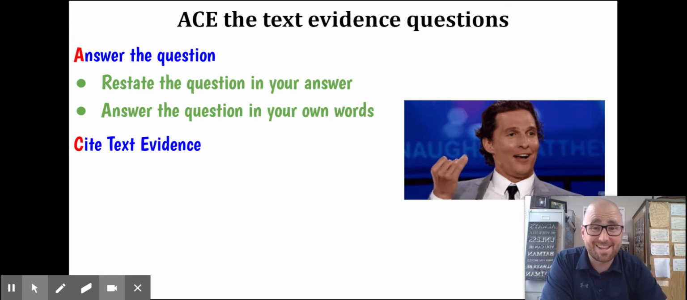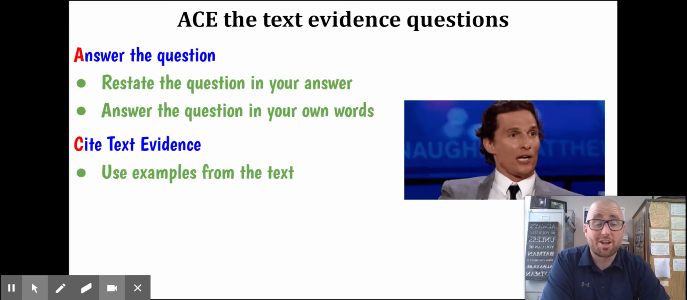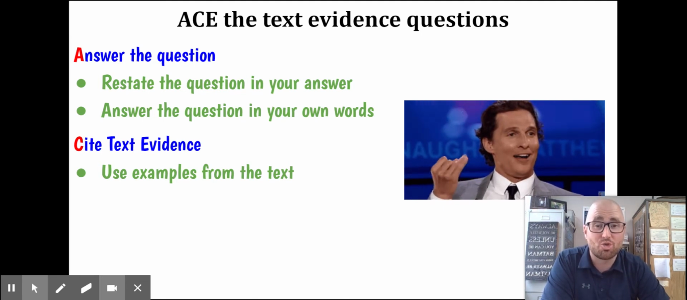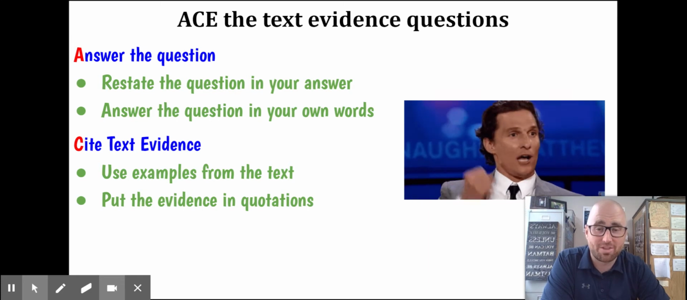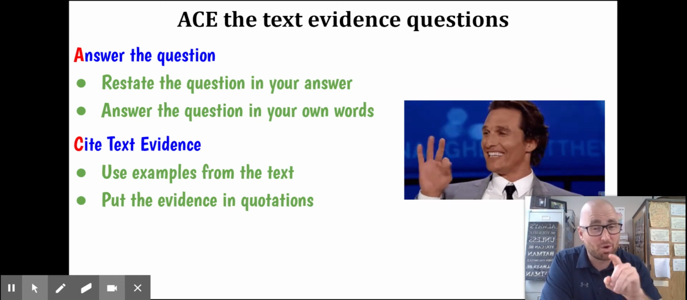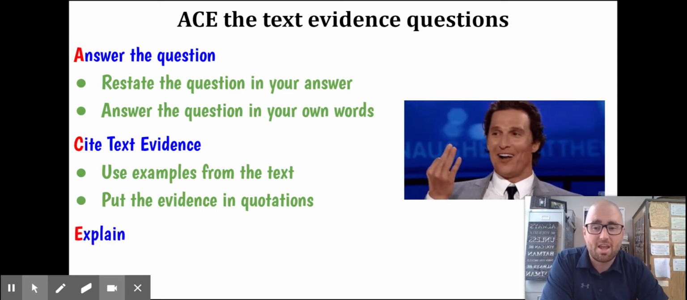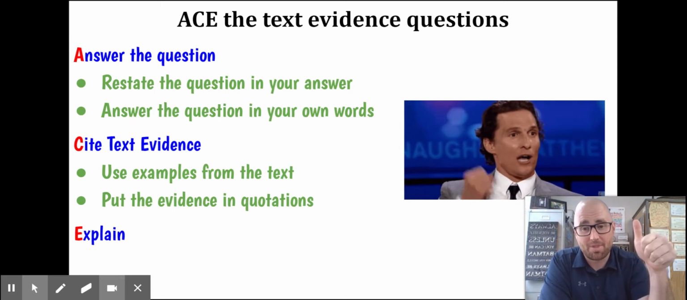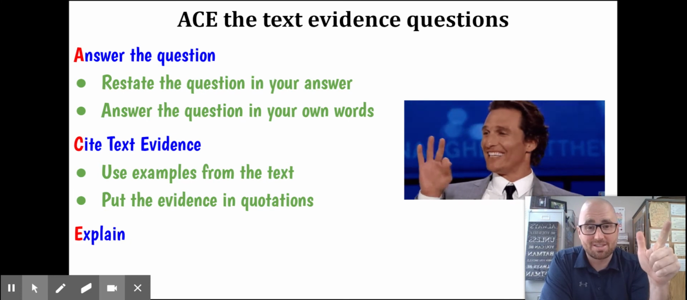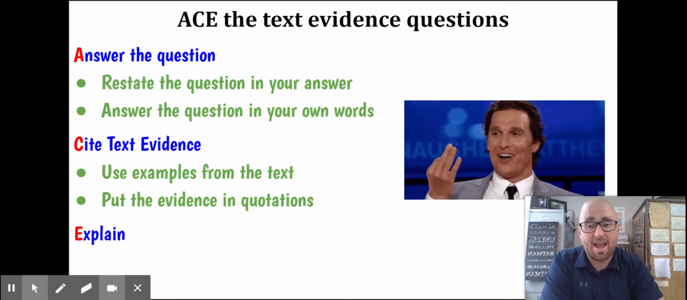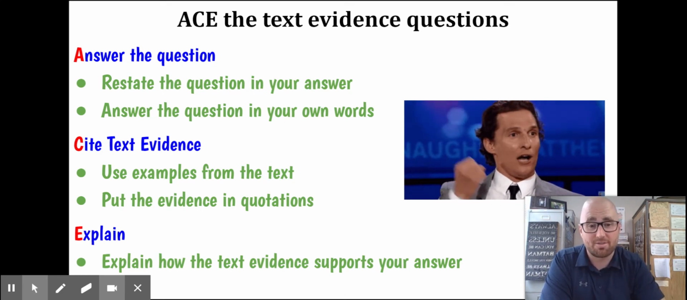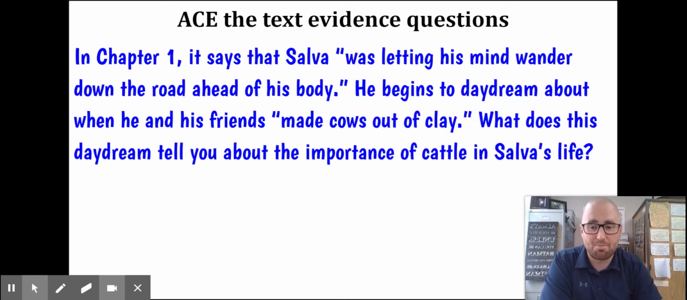Then you're going to cite text evidence, which means you're going to use examples from the text. We'll start practicing by just referencing parts of the book, but eventually you're going to include quotes that go with the text. We're not going to do that just today, but we're going to get there eventually. And then you explain. So you answered the question, you provided examples from the text, and then you're going to explain how that text evidence or that quote supports your answer. Let's keep on going then.